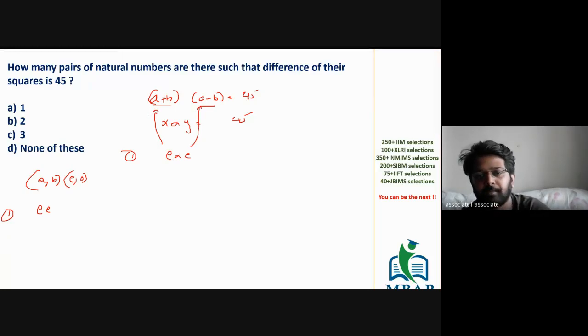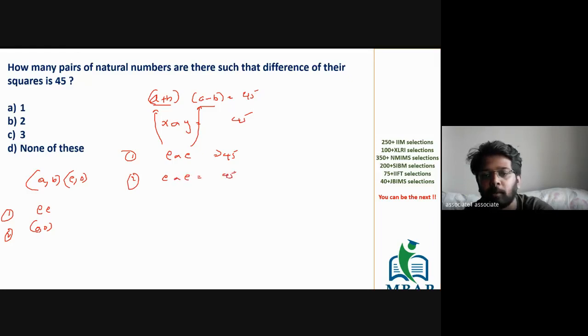All of you got the logic? Second, I'm assuming A and B to be odd. So odd plus odd will be even and odd minus odd will be even. So even and even should be equal to 45. The third combination is one is even, one is odd. Tell me what is even plus odd and what is even minus odd? Both of them will be odd, right?